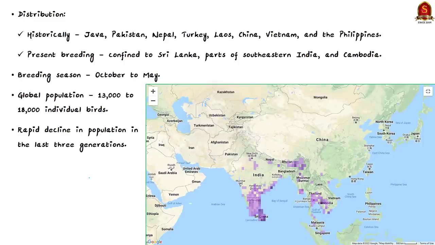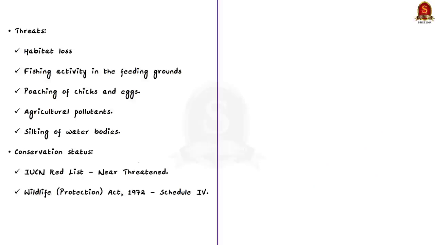Now, this species of spot-billed pelican was historically sighted in the Southeast Asia region, that is in Java, Pakistan, Nepal, Turkey, Laos, China, Vietnam and the Philippines. But as of now, it is said that its breeding is confined to Sri Lanka and some parts of southeastern India and also Cambodia. And note that the breeding season of this pelican species varies between October to May. Particularly in South India, it coincides with the northeast monsoon. Now, the global population of this species is quite low. It is believed to be only 13,000 to 18,000 individual birds, and there has been a rapid decline of population in the last 3 generations. So in this manner, we need to know the threats faced by the species.